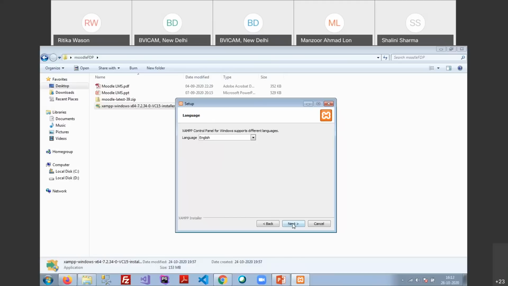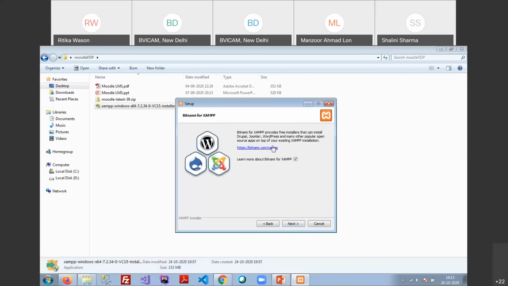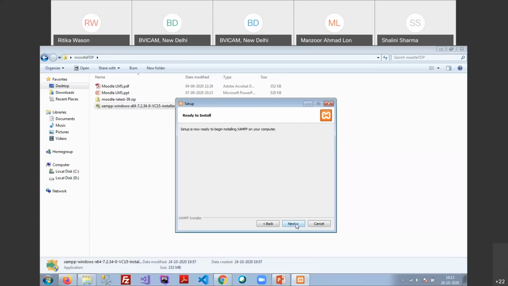Once you click on next, you will be able to select the language. Now XAMPP is basically supported in only two languages. First one is English and second one is Dutch. So you can just select the English language and click on next. Now this is a check. You can uncheck this one because it will open a web browser page to tell you more about Bitnami. So we are just going to skip this part and click on the next button.